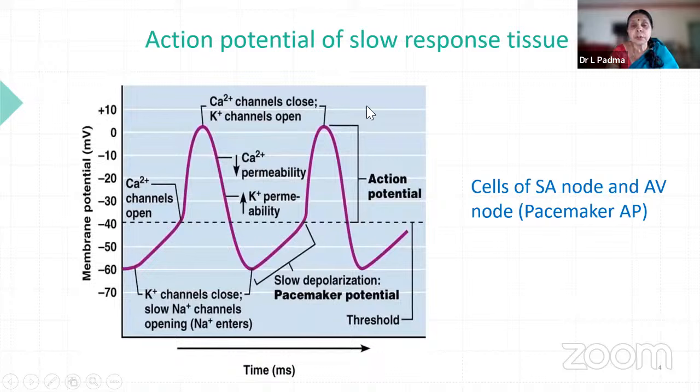The action potential of slow response tissue, as I told you, starts here in the SA node and AV node at -60. Then it comes to a peak where calcium channels close; they would have opened at +40. Then potassium channels open, so repolarization takes place, with decreased calcium permeability and increased potassium. Then there is a slow depolarization of the pacemaker potential where the action potential is seen. So it is mainly in the cells of the SA node and AV node where we see the pacemaker potential.